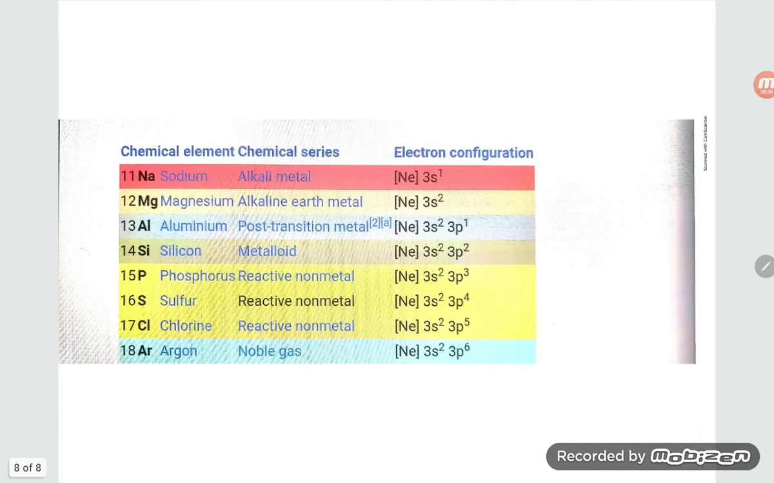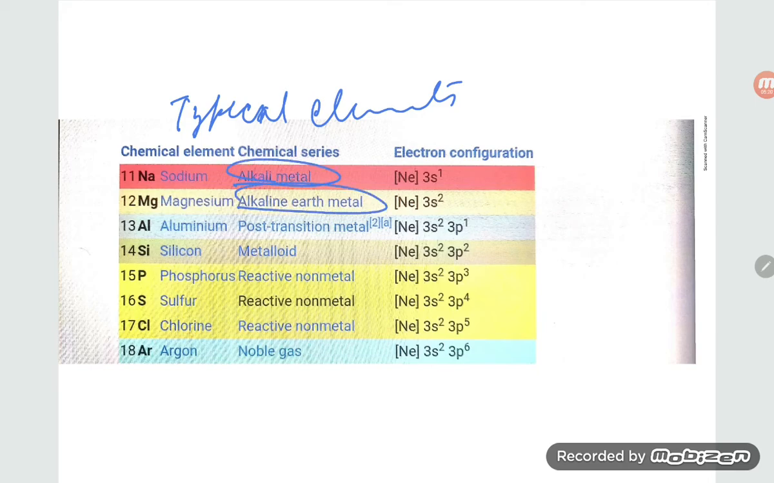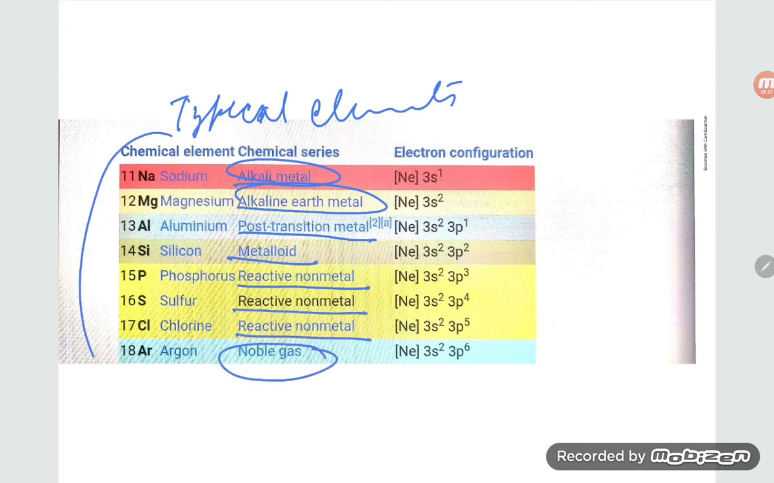Here is the list of typical elements. Sodium has the properties of an alkali metal, magnesium an alkaline earth metal, aluminum a post-transition metal, silicon a metalloid, phosphorus, sulfur and chlorine reactive non-metals, and the last one, argon, a noble gas. So sodium, magnesium, aluminum, silicon, phosphorus, sulfur, chlorine and argon are known as typical elements, right, students?